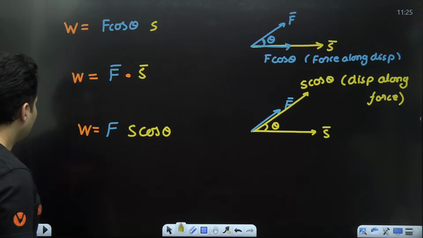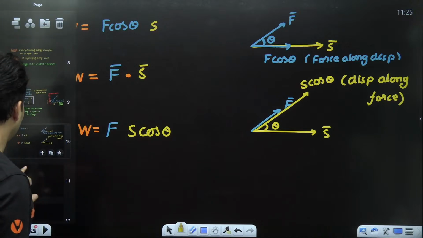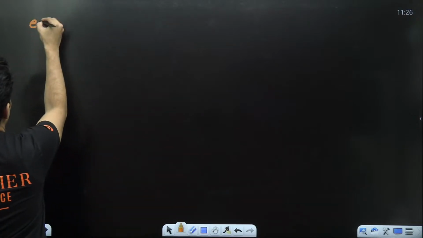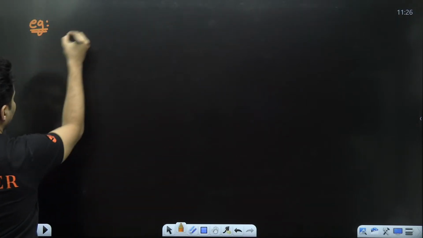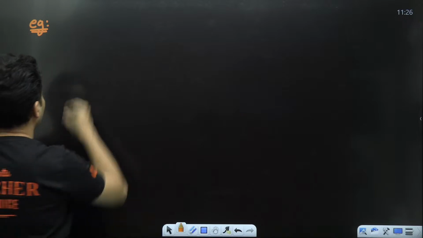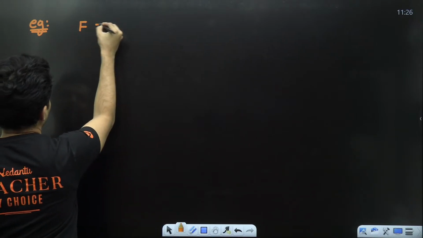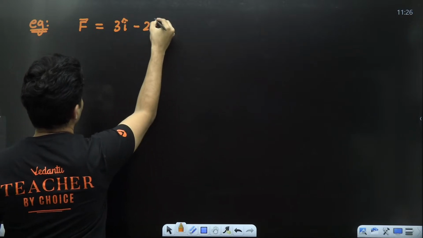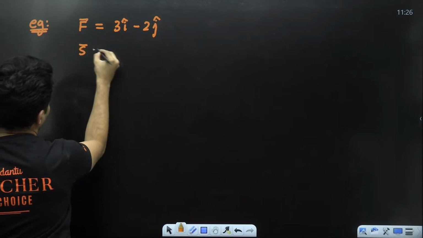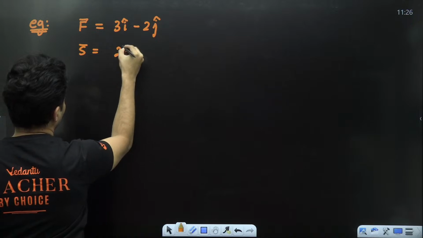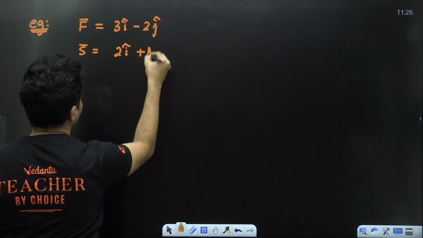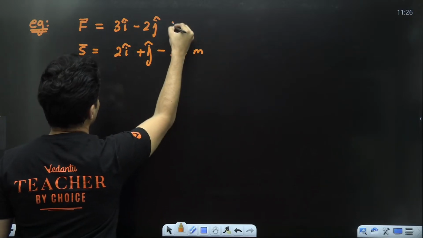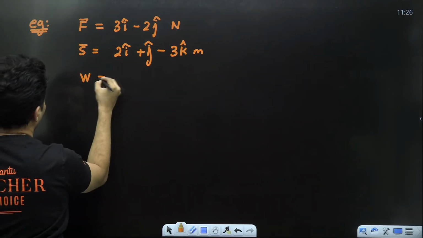Great. Now let's do some basic questions on this before we go ahead. Say for example, the force acting is 3i cap minus 2j cap Newton, and the displacement is 2i cap plus j cap minus 3k cap meters. What is the work done?